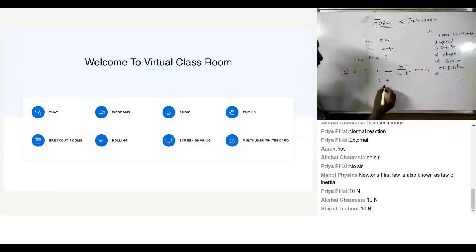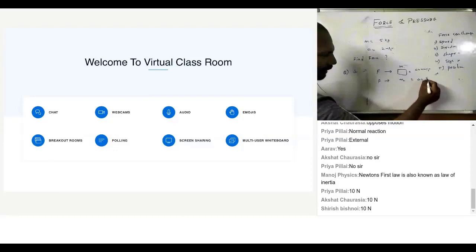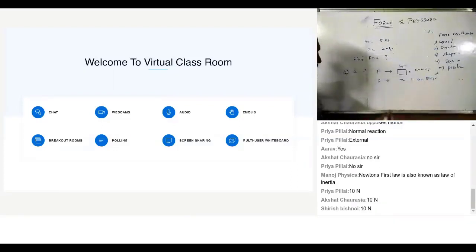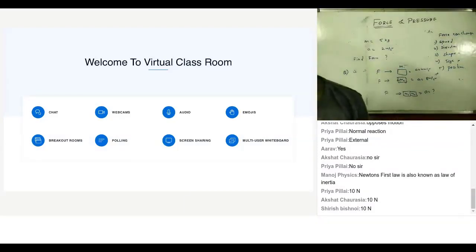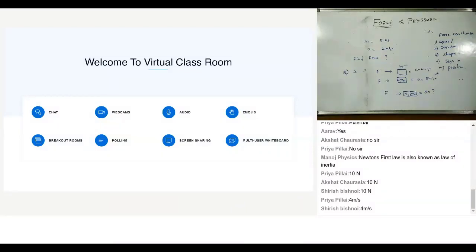The same force when applied on a mass m2 produces an acceleration of 8 meter per second square. If both m1 and m2 are tied together, so I hope the question is clear. When a force is applied on a mass m1, acceleration is 4 meter per second square. And when the same force is applied on a mass m2, the acceleration produced is 8 meter per second square. Now, if the same force is applied when the two masses are joined with each other, what would be the acceleration produced?